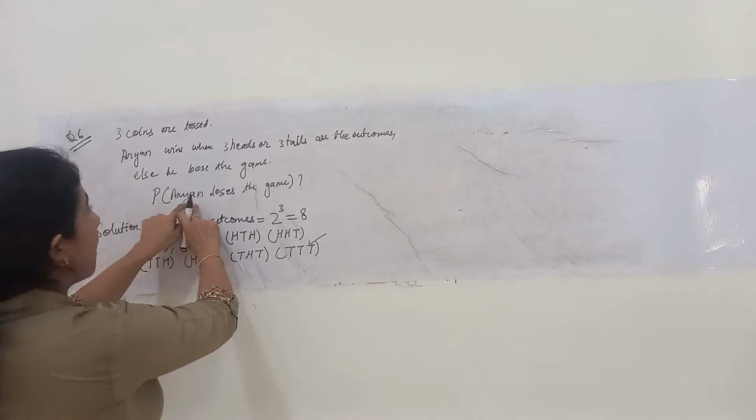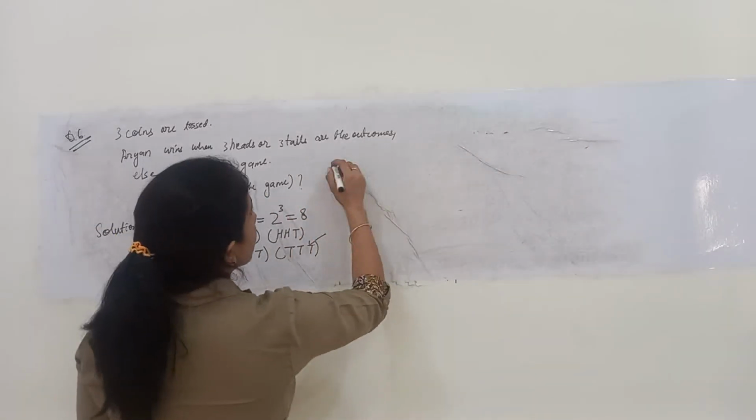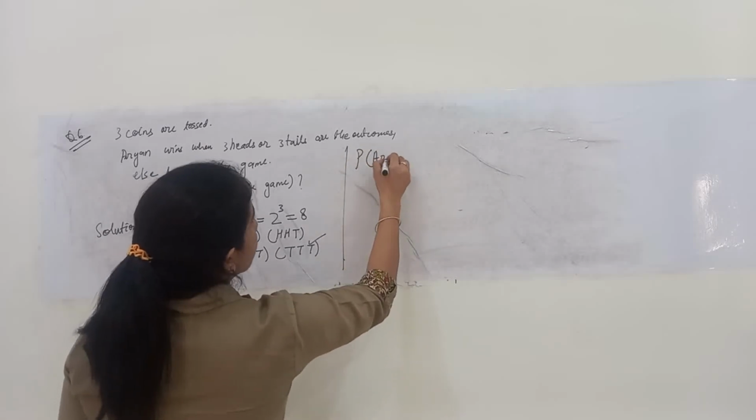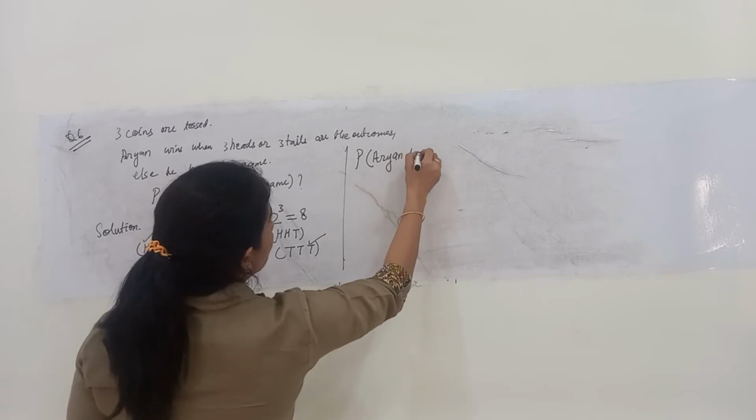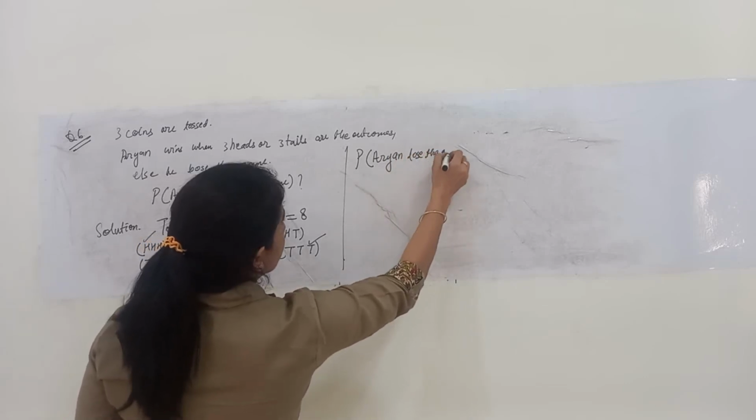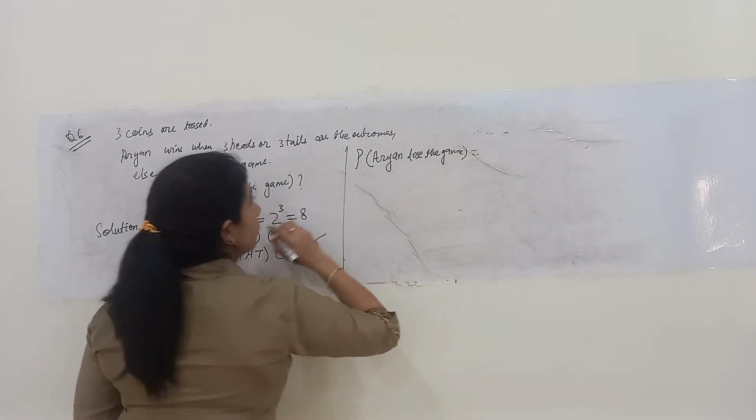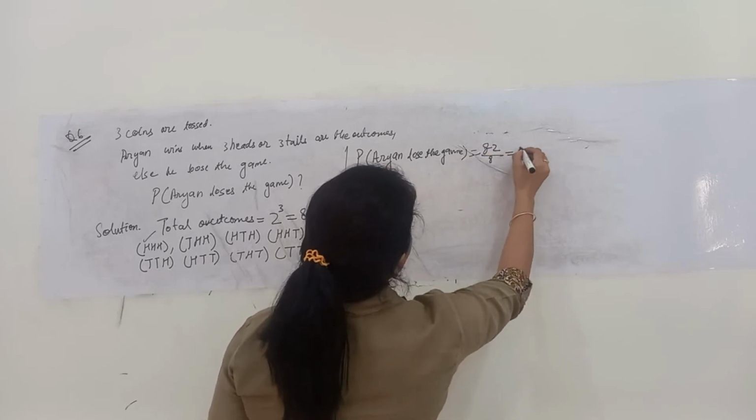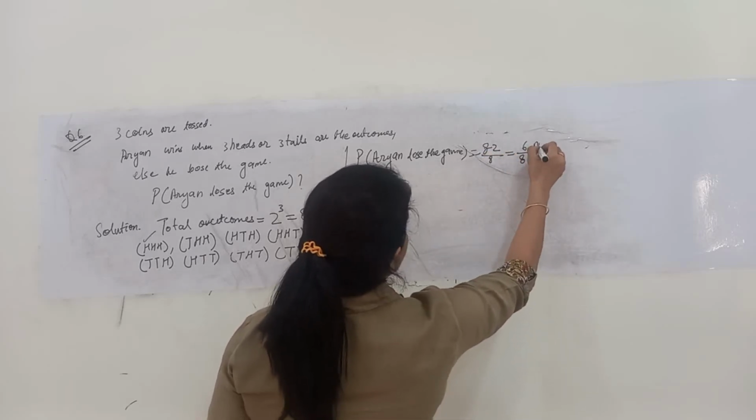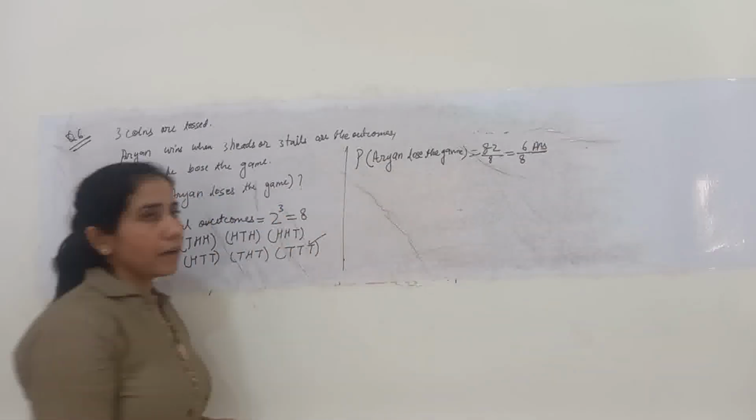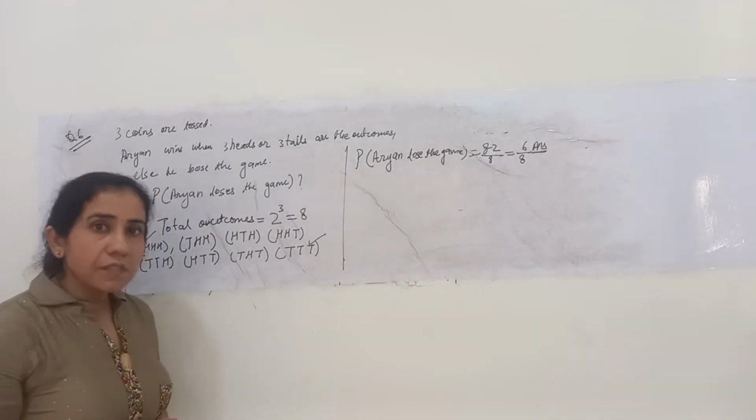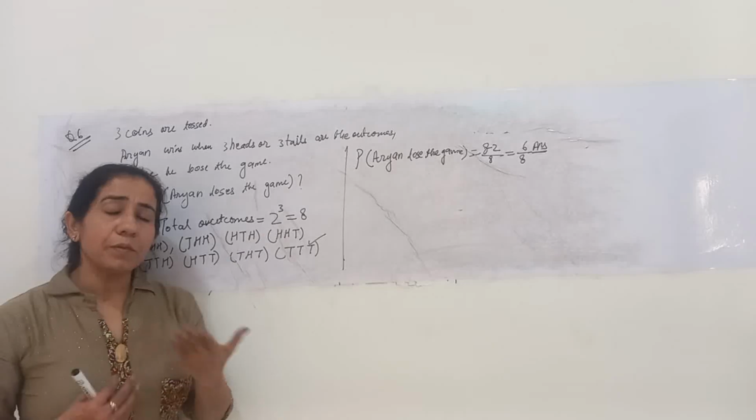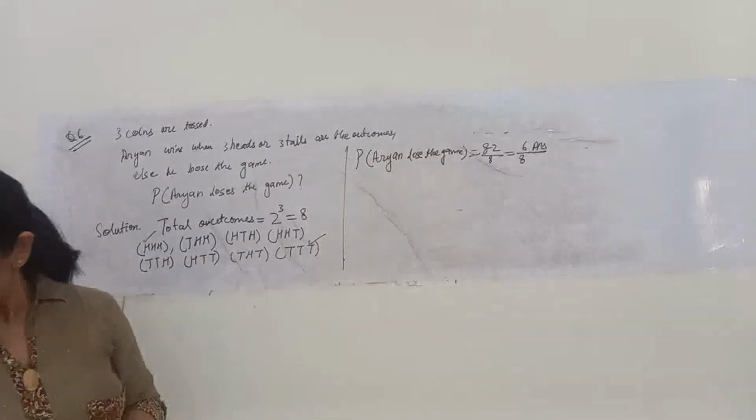So we have to find the probability that Aryan loses the game. Therefore, probability that Aryan loses the game is equal to (8 minus 2) upon 8, that is 6 upon 8, which is my required answer. Out of 8 outcomes, there are 6 outcomes in which Aryan will be losing the game. Okay, clear?